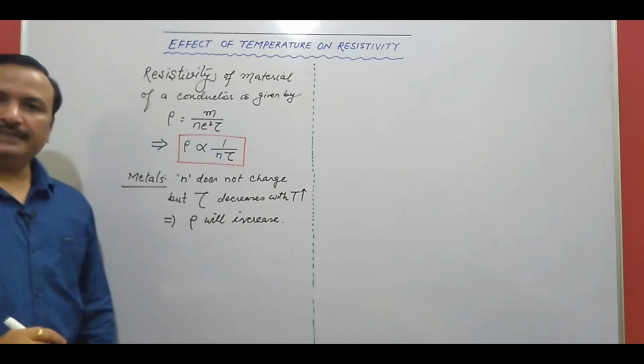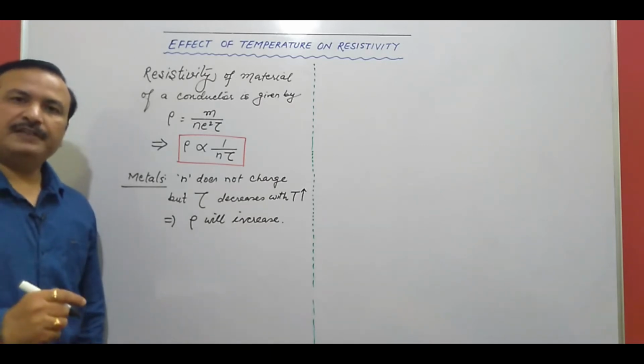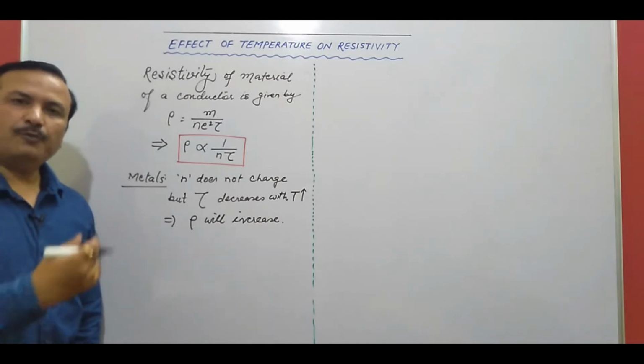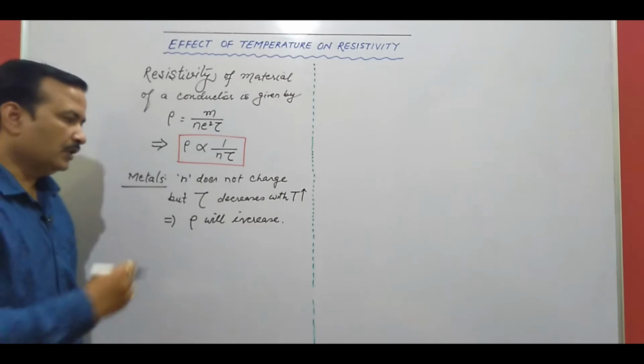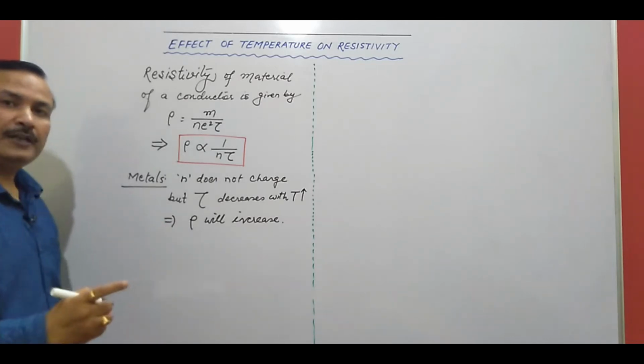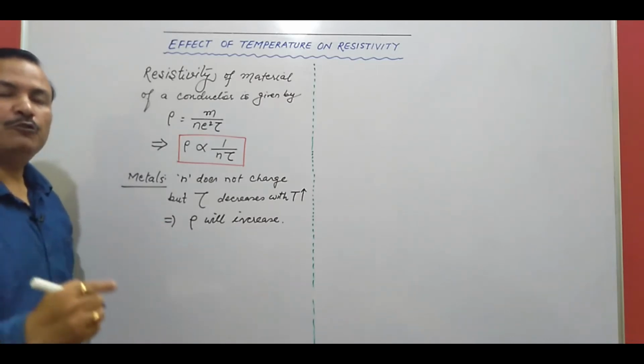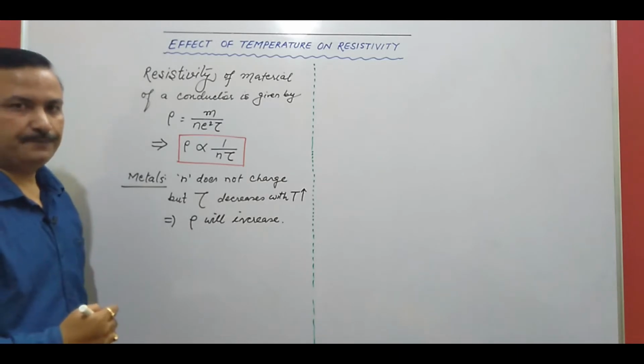As in the resistance case we have derived one formula, the same formula you will find in case of resistivity also. The formula is for temperature coefficient of resistivity.